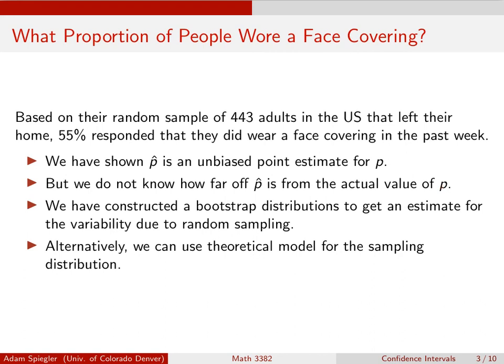One way that we've done this previously is to use bootstrapping. We use the bootstrap distribution to estimate the sampling distribution, and then we can estimate the standard error. Alternatively, as with means, we can use a theoretical model for the sampling distribution, namely the central limit theorem, to model what the sampling distribution should look like. So that's what I want to walk through in the next couple of examples.